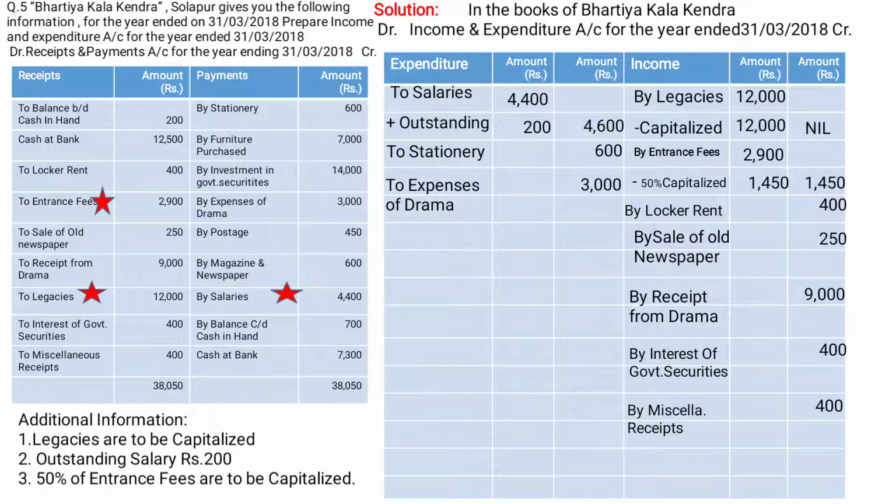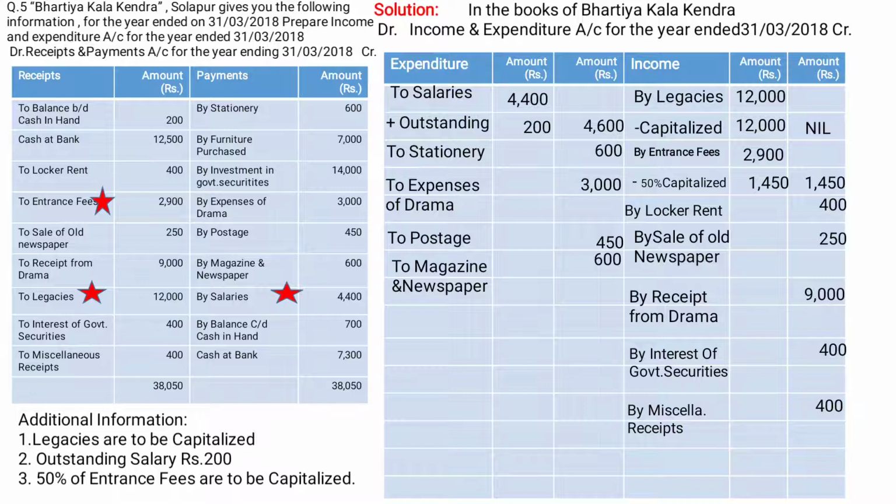By postage, it will come to the expenditure side. To postage, amount is 450. By magazine and newspaper, it will come to the expenditure side as to magazine and newspaper, amount is 600. By salaries, already we took salary. By balance carried down, cash in hand, cash at bank, we have to write in the balance sheet asset side. Here all the postings are done.